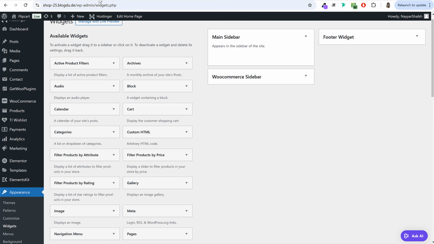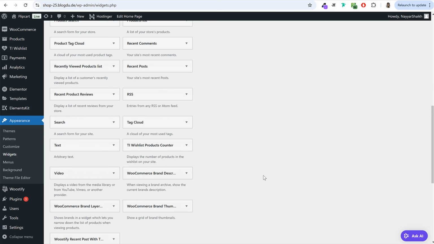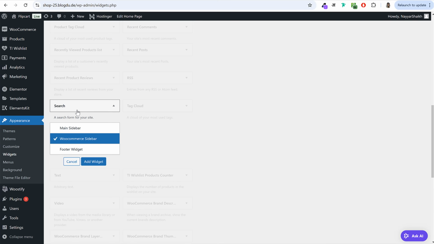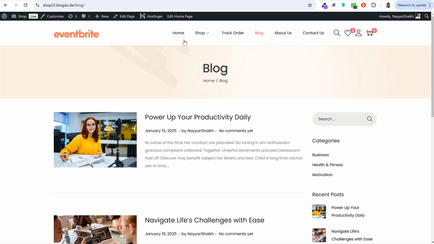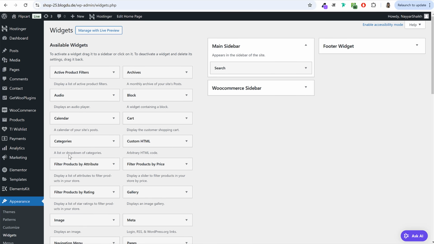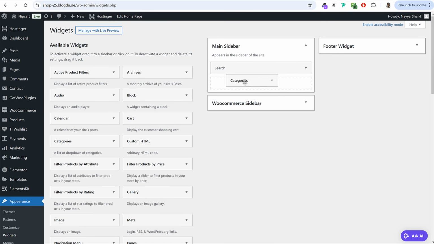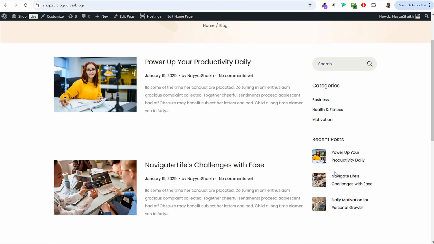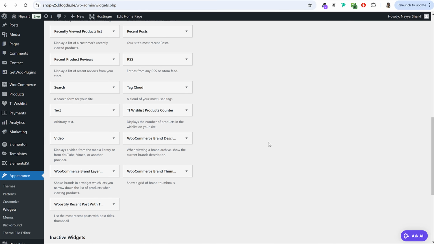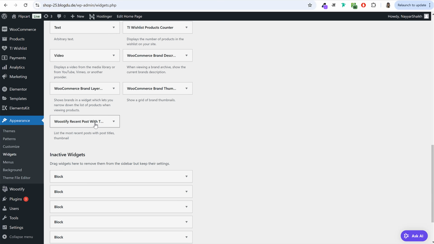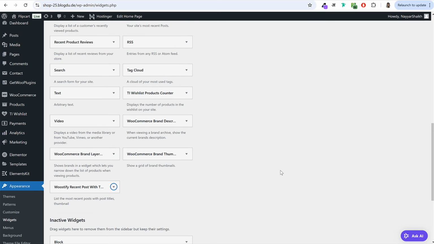We have the search option first. So let's select the basic search, not the product search, just the basic search. Select main sidebar, click on add widget. Okay, here we have it. Then we have categories, again simple basic categories, which is over here, drag and drop it. And finally third one, we have recent post. So go at the bottom and select this one. Let's see, here it is. And last one, Woostify recent post with thumbnail, click on add widget.